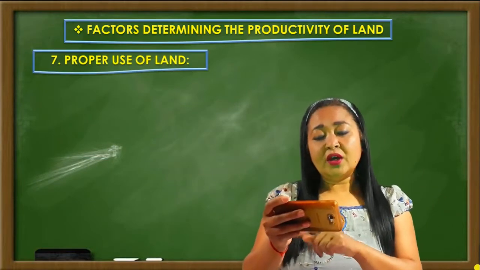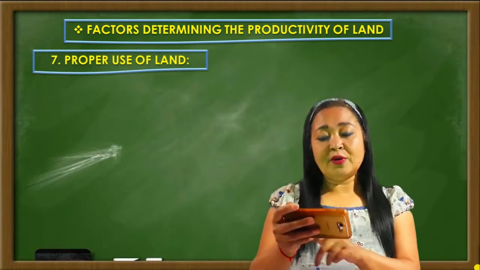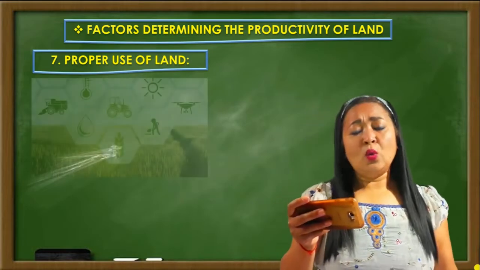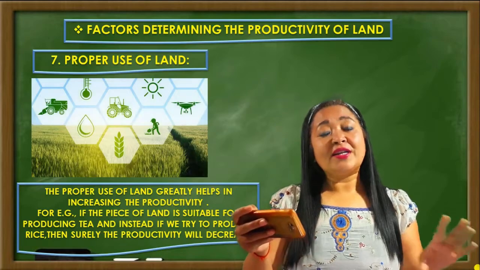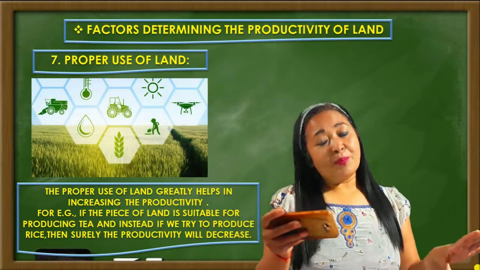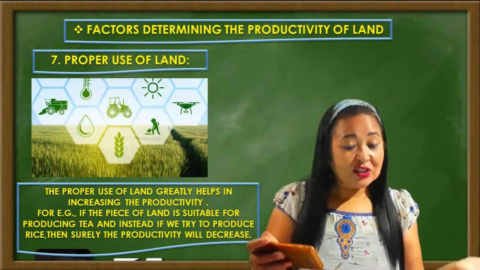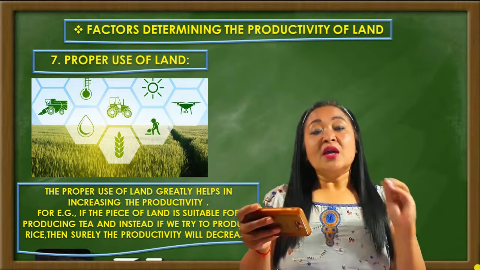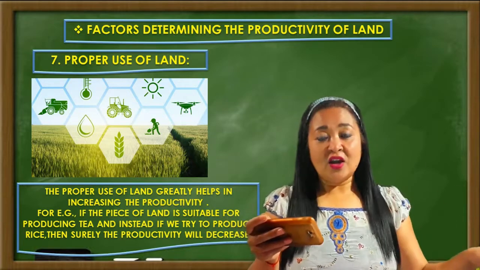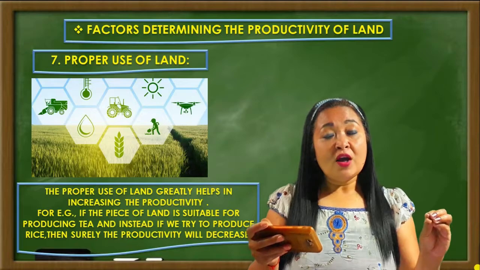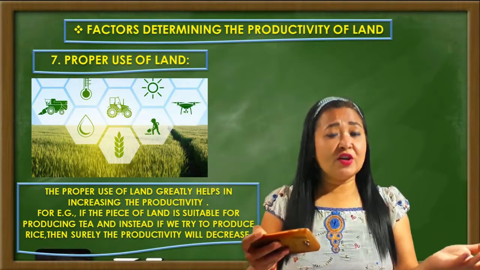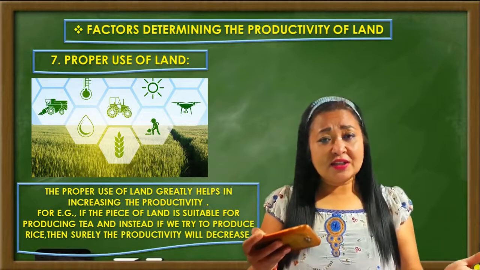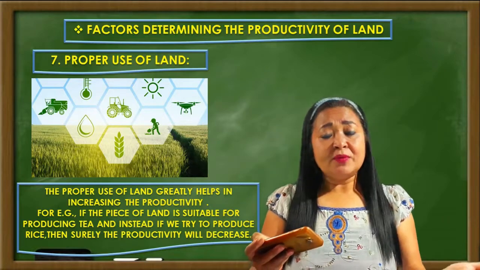Now here, when we say the proper use of the land, what do we mean? See, the proper use of the land also greatly helps in increasing the productivity of land. In what way? For example, suppose you have a plot of land which is very fertile and very suitable for tea plantation.